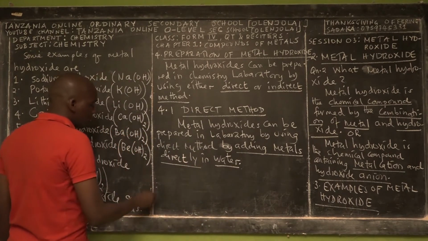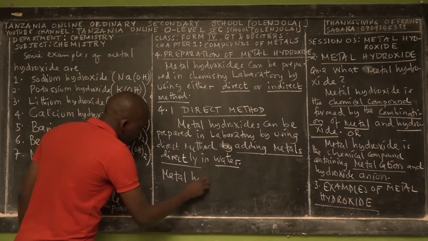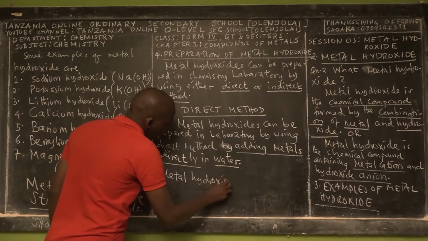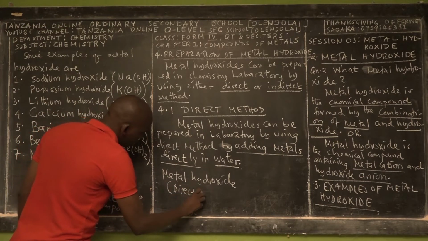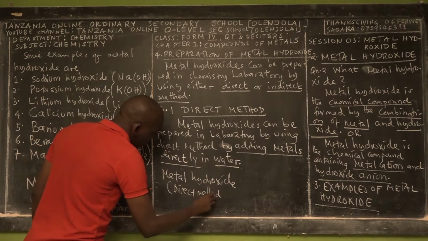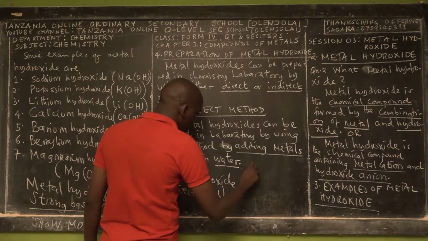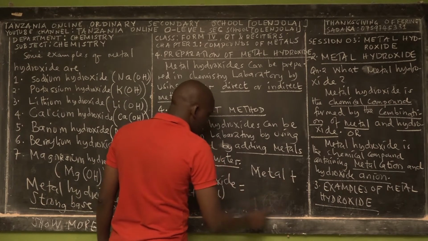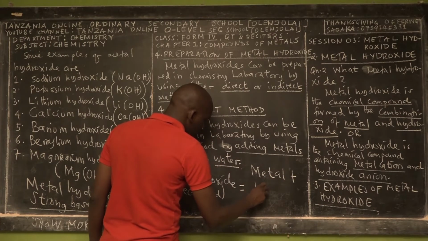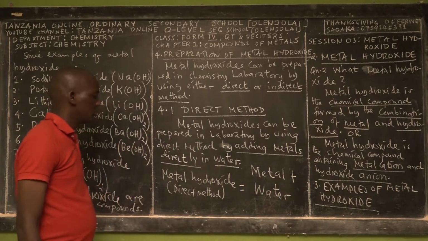So simply, we say that if we need metal hydroxide by using direct method, then we have to take metal plus water.